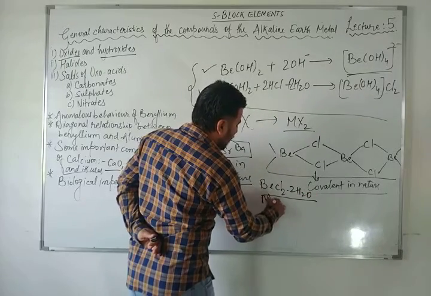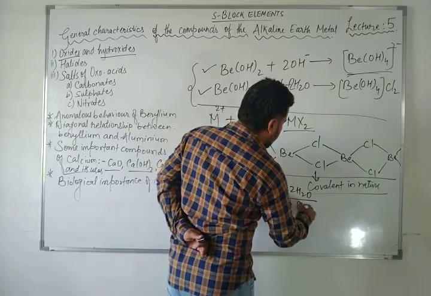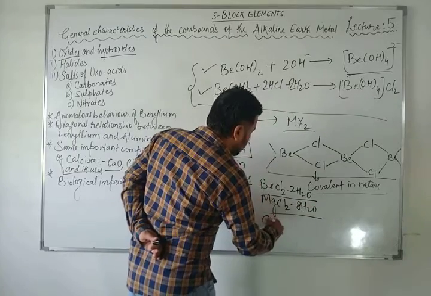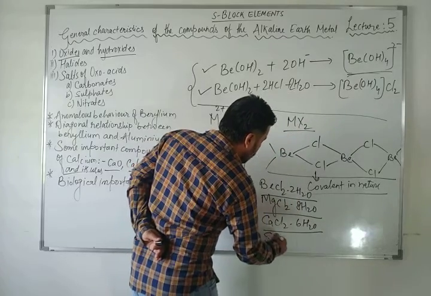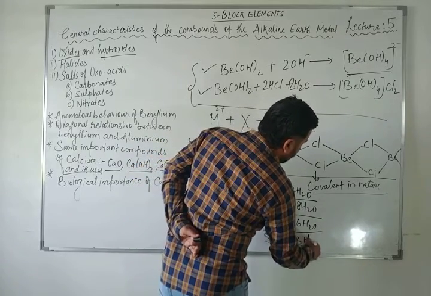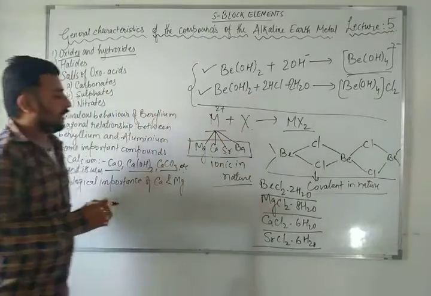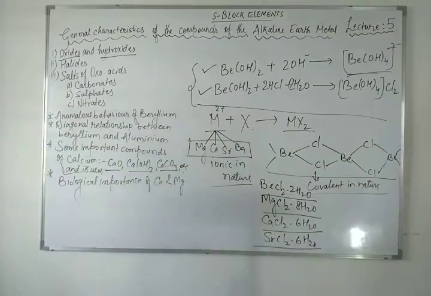If I talk about magnesium, MgCl2 into 8H2O. If I talk about calcium, CaCl2 into 6H2O. If I talk about strontium, strontium chloride into 6H2O. So this hydrated form, as you can see, of the compounds from beryllium to strontium. What you have noticed is that as we move down the group, the hydrated chlorides, bromides and iodides of calcium, strontium and barium can be dehydrated on heating.